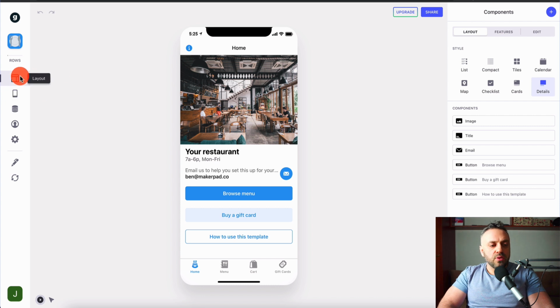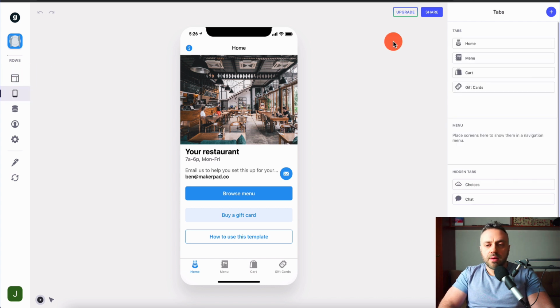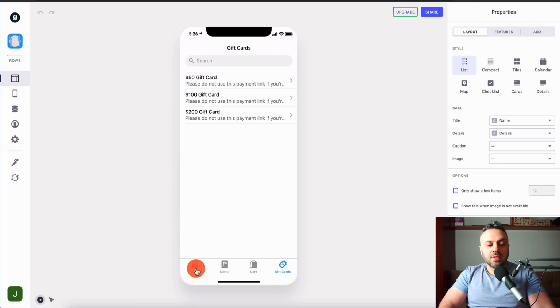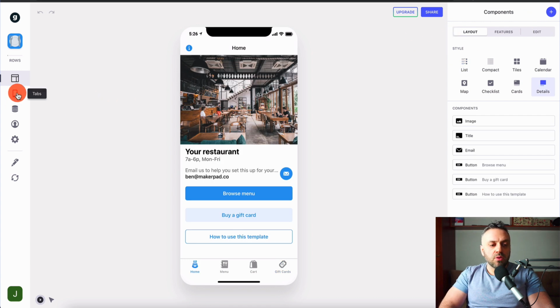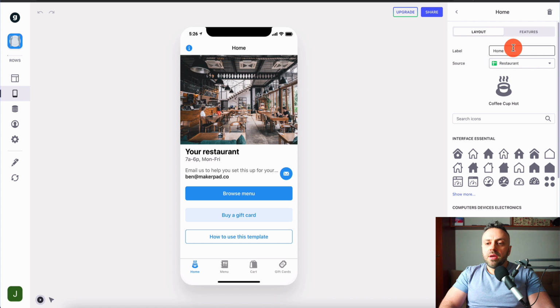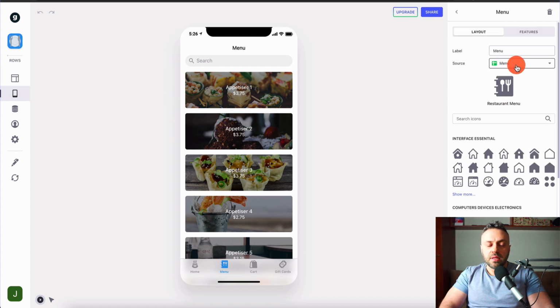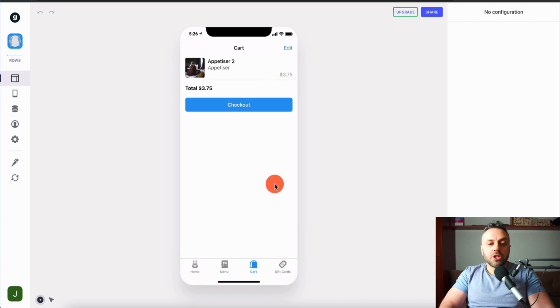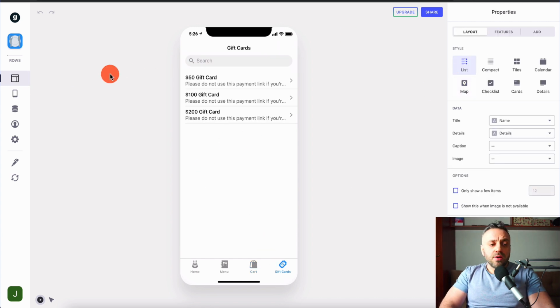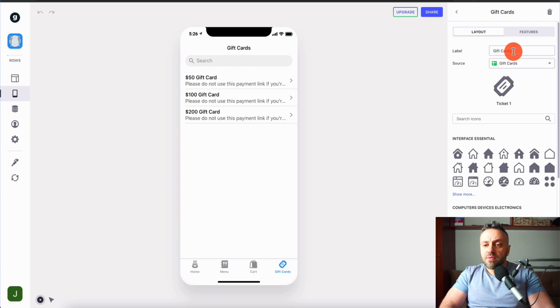The first thing you have to understand is that we have this layout, we have tabs, and this has 4 tabs: home, menu, cart, and gift cards. For home, you click on tabs, and you click on home here, you will see that the home is linked to the restaurant here. Then if you go into menu, you're going to click on tabs, click on menu, you're going to see that this is linked to menu. And then cart is actually a checkout page that's built in. You don't have to touch it at all. It's completely built in. And then if we go into gift cards here, you're going to go into tabs again. You're going to click on gift cards. You will see that this is another source in Google Sheets.